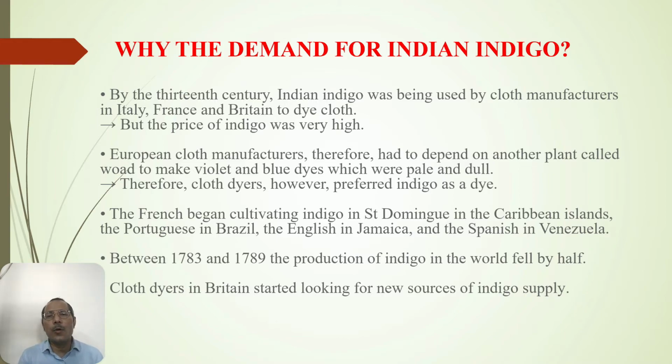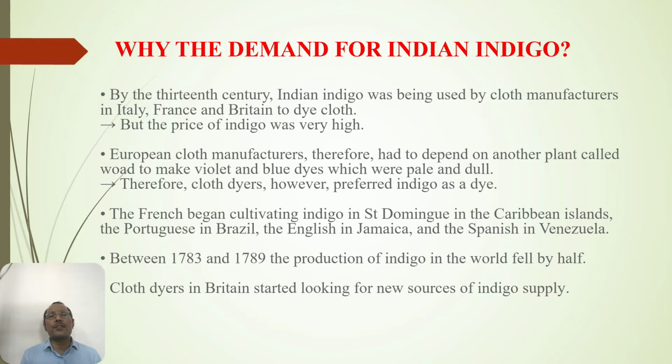Once that land route was captured by the Ottoman Empire, they started searching for new routes. In the meantime, in Europe, the Renaissance and the industrial revolution started, and because of that, these people started moving from that area to different regions of the world through the sea route. But the price of indigo was very high. That means the cloth manufacturers in Italy, France and Britain were using Indian indigo.